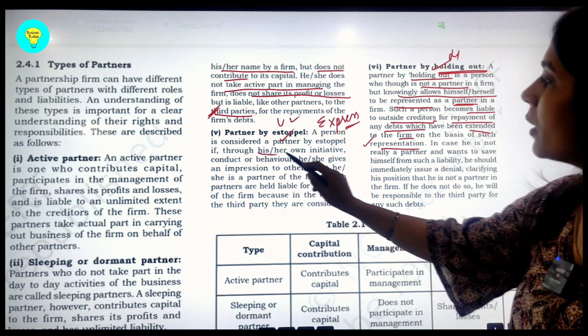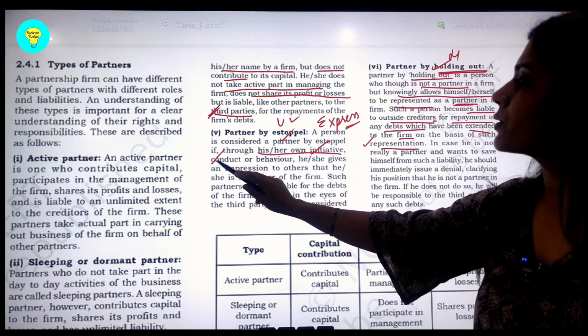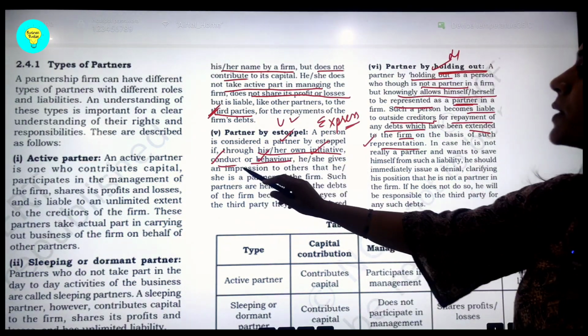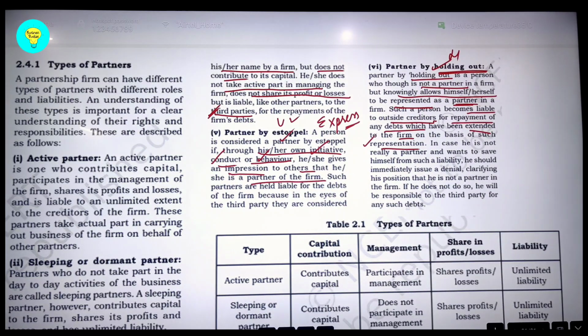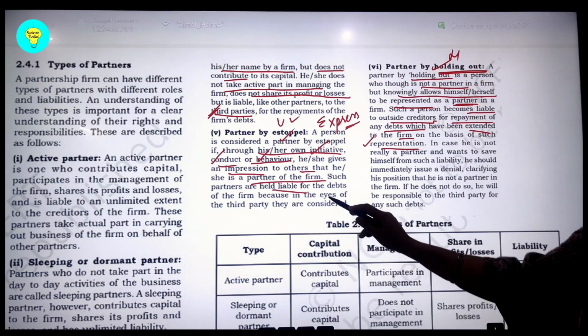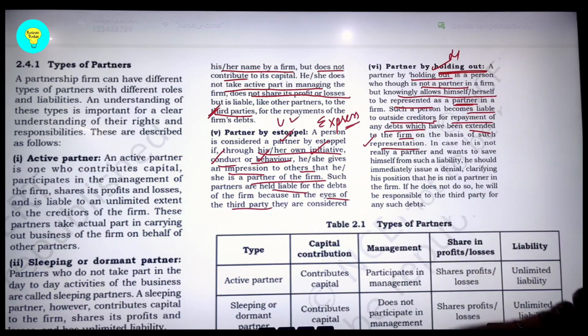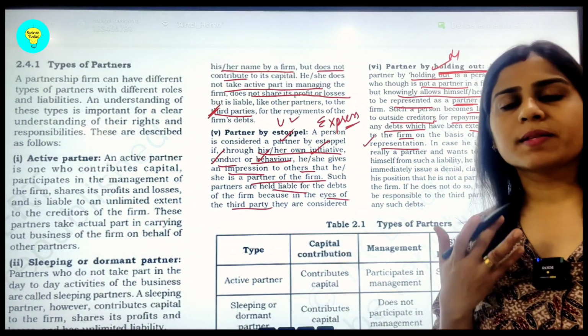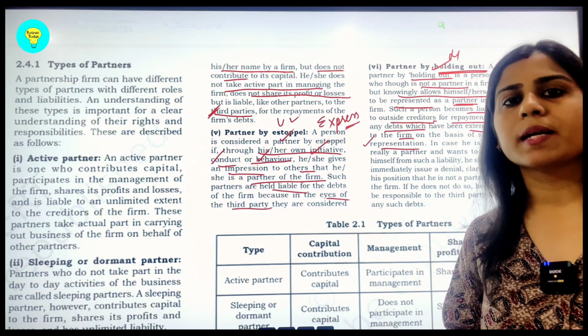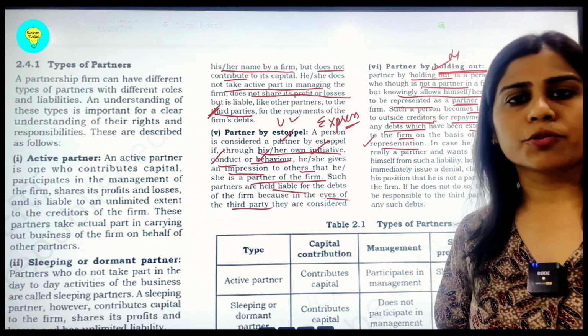So by his or her own initiatives or conduct or behavior, he gives an impression to others that he is a partner to the firm, and hence becomes unlimitedly liable in the eyes of third parties for all kinds of the firm's debts, because explicitly, in expressive terms, his behavior or his conduct has told others that he is a partner to the firm.